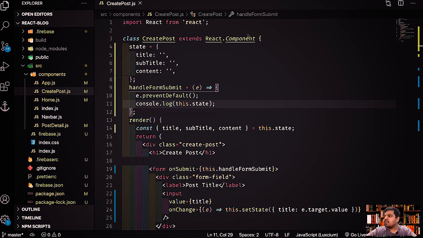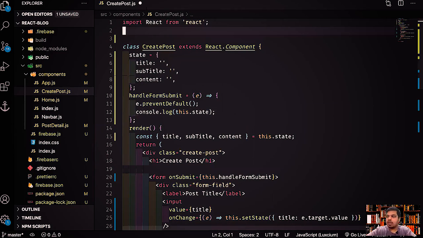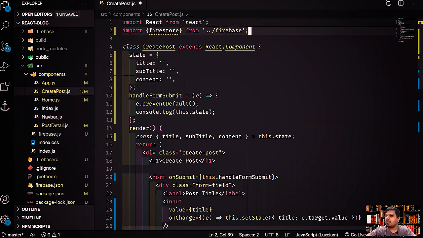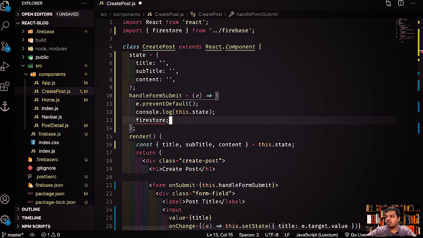It is again as simple as this. First, let's import the Firestore from Firebase. So now we have got the Firestore. Now we just have to call the add method on a particular collection. That's it. What we'll say is Firestore dot add, and again I'm not doing any error handling or anything like that, guys. You can do that on your own.